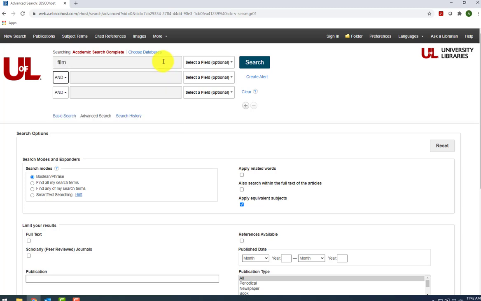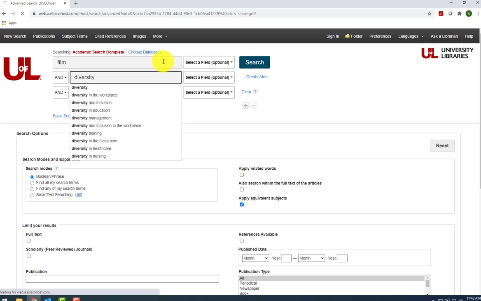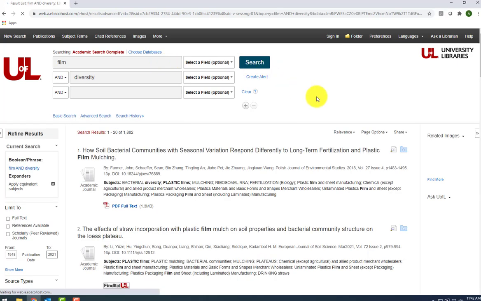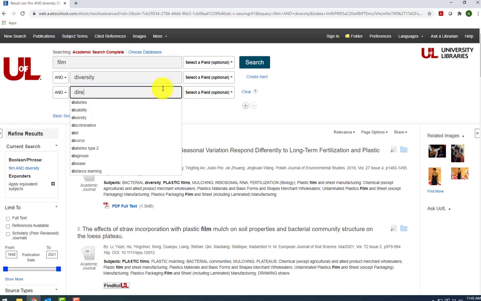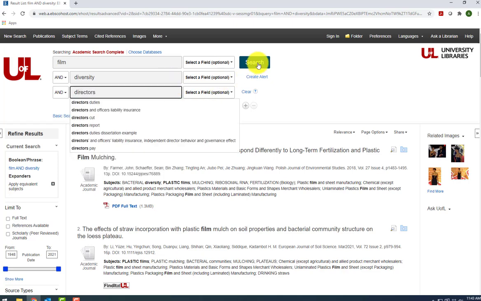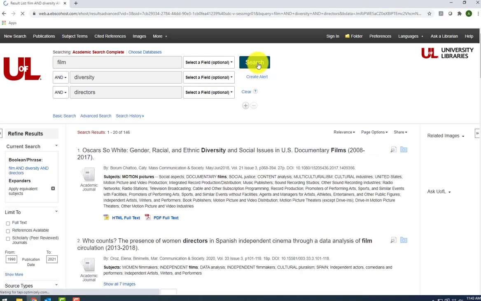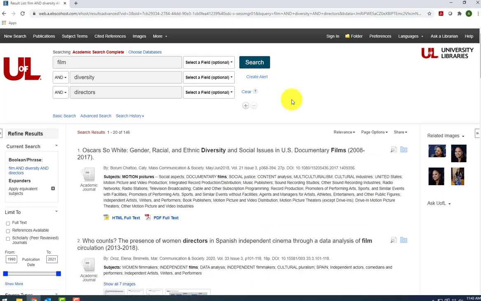So let's try some searches. Let's put film in the first box and diversity in the second. This search gave us almost 2,000 results. While this is not a lot compared to Google, it's a lot for a library database. But remember, we've already brainstormed several other keywords, so we can easily narrow our search down by changing a keyword or adding another.